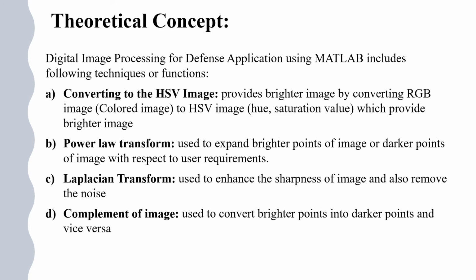The next concept is power law transformation. Power law transformation is basically the combination of log transformation as well as anti-log transformation, which enhances the darker points as well as the brighter points as per our need, by changing the value of gamma. The third one is Laplacian transformation, which is used to enhance the sharpness of the image, and complement of image, which is used to convert brighter image to darker and darker image to brighter image.